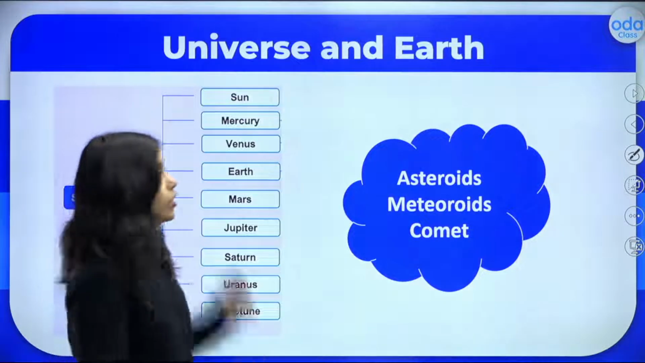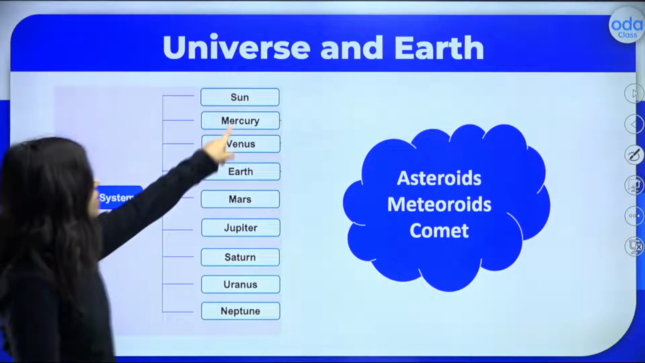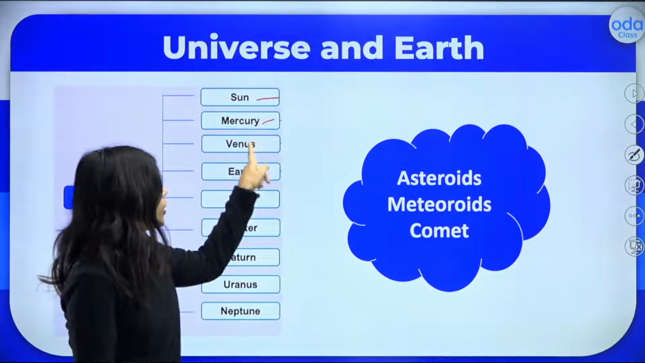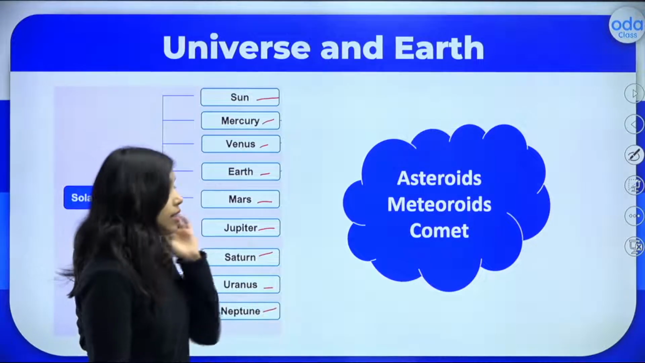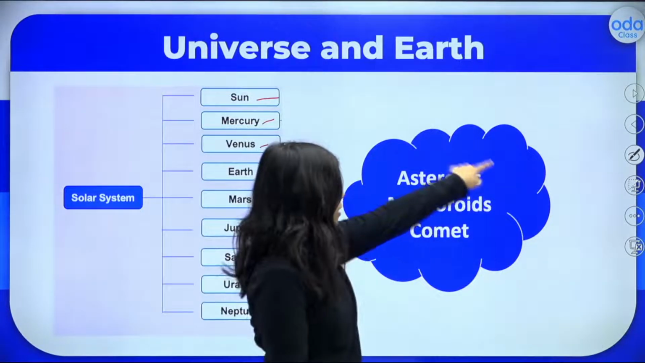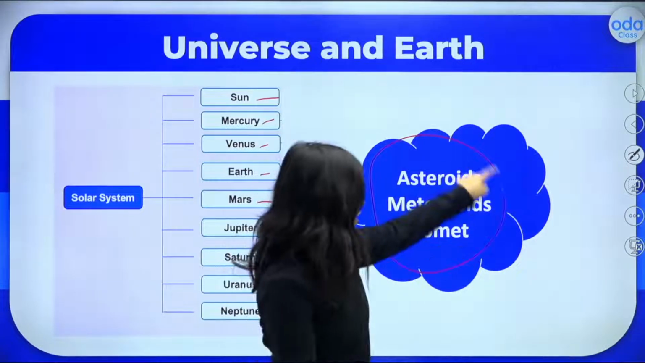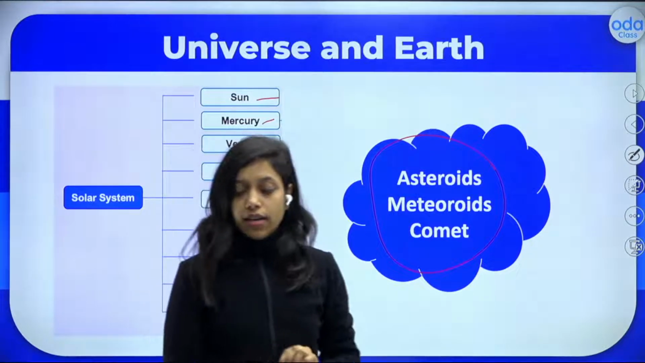So this is the complete solar system, you can say. It is made up of the sun, Mercury, Venus, Earth, Mars, Jupiter, Saturn, Uranus, Neptune, the 8 planets. Along with that, the smaller bodies like meteoroids, asteroids, and comets. Is it clear? That's great.